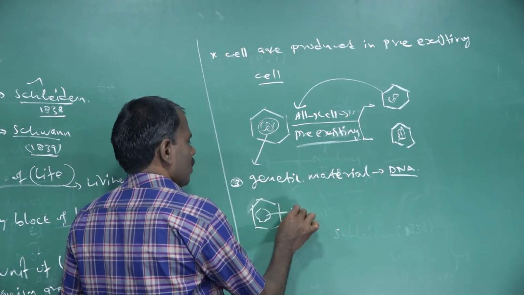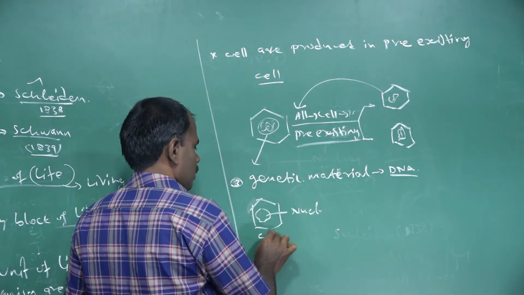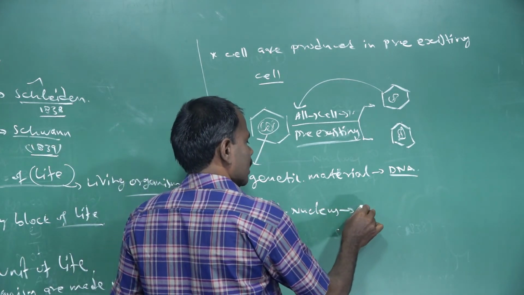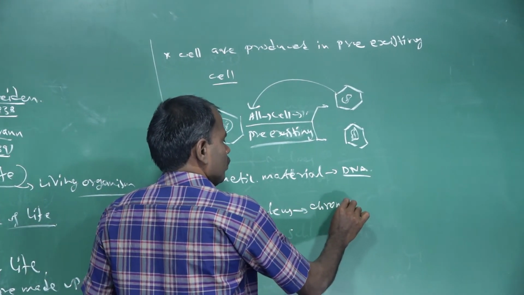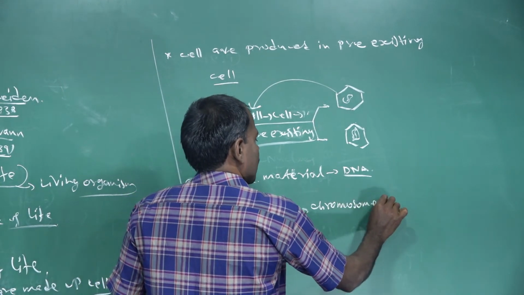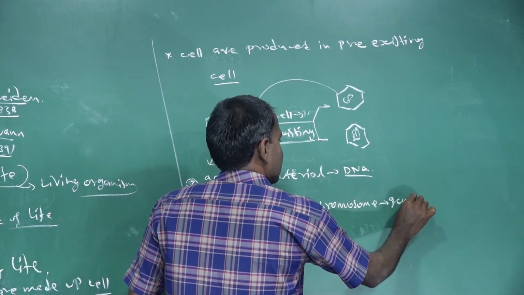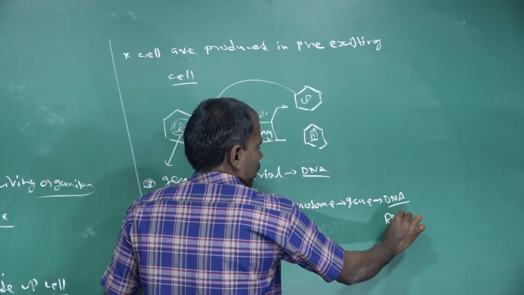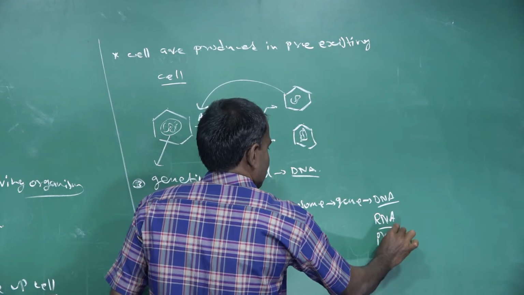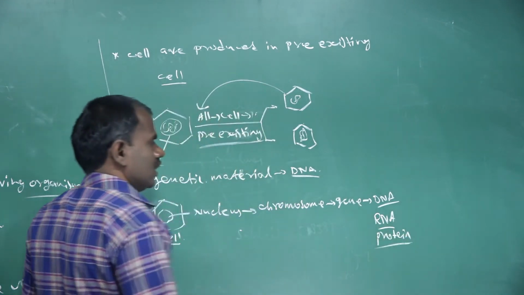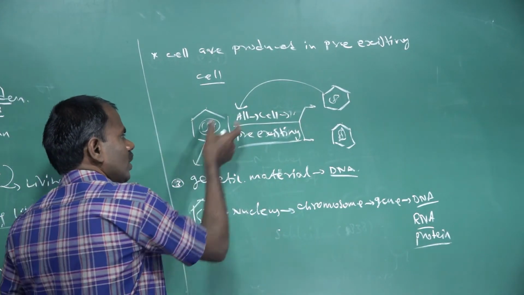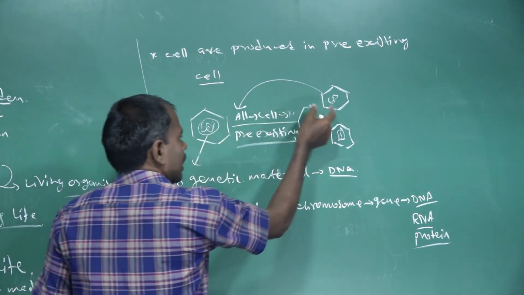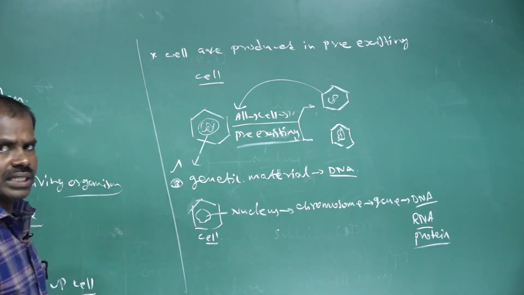The cell contains a nucleus, and the nucleus contains chromosomes. Chromosomes contain genes. The types of genetic material are DNA, RNA, and then proteins. Genes are transferred from one parent to another. Genetic information is transferred from one cell to another cell. This involves cell theory.